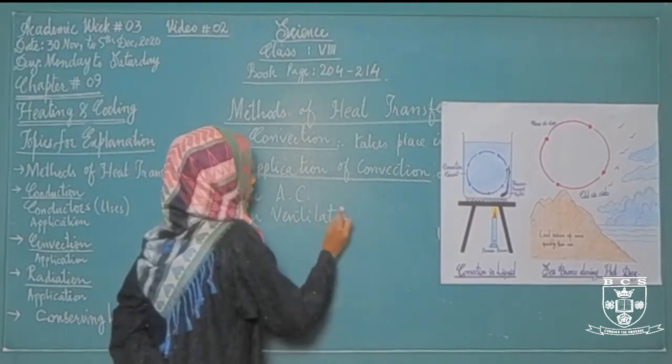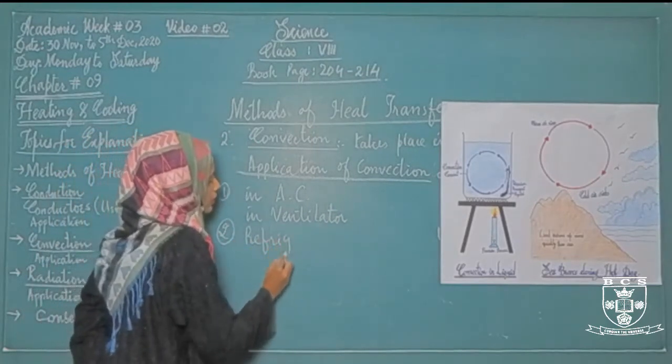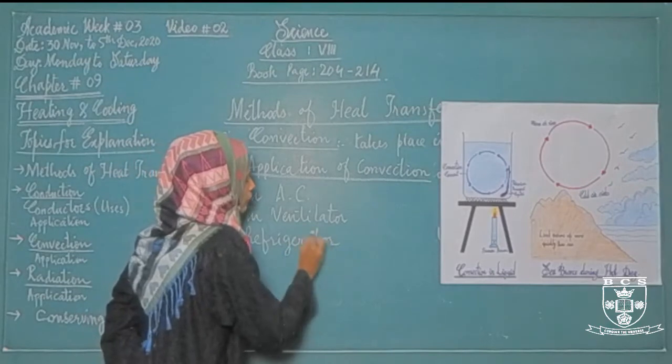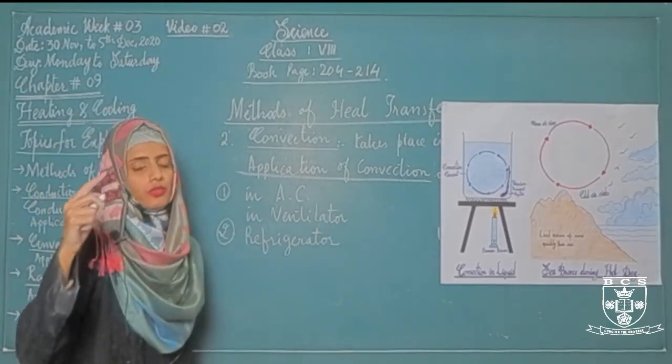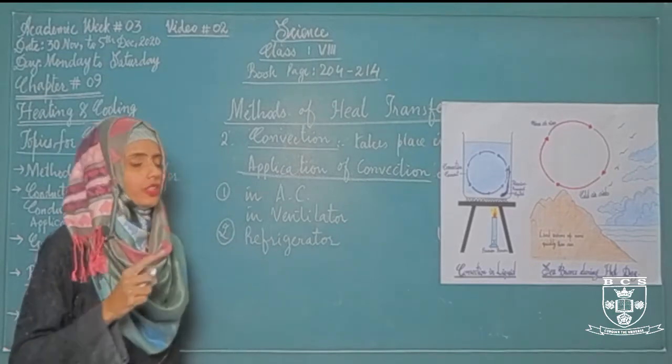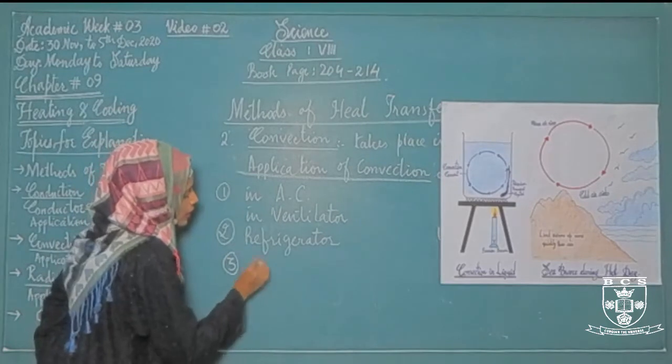Similarly, convection current is also applicable in refrigerators. What happens in refrigerators? The warmer air moves upward and the cooler air moves downward, and as a result the temperature will set. And the last one is in heaters.